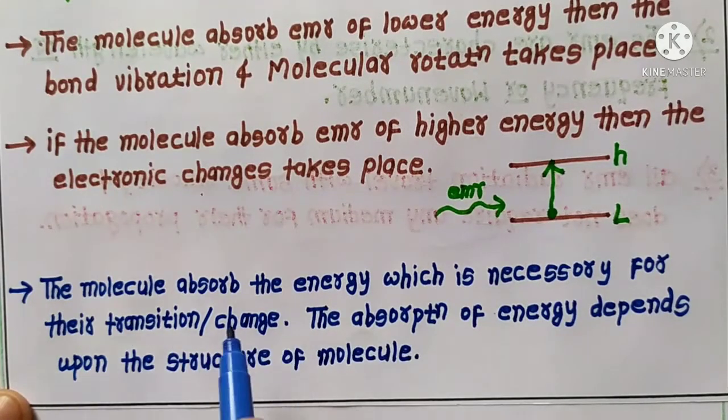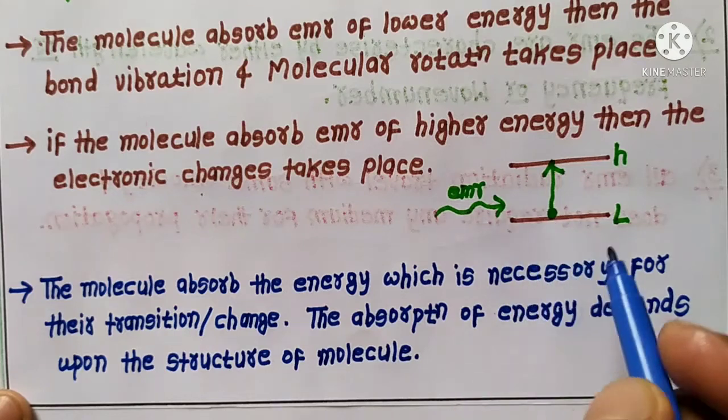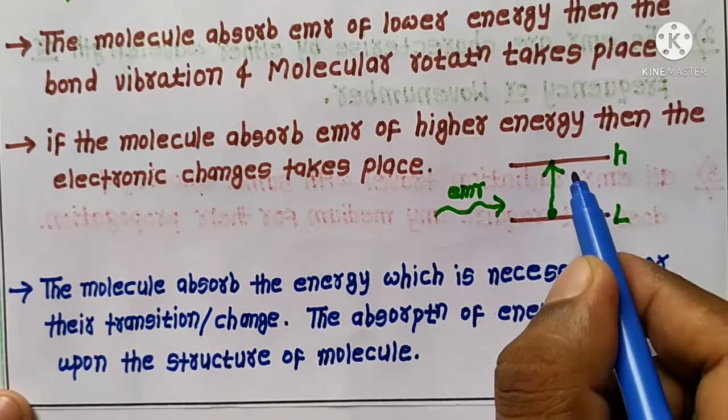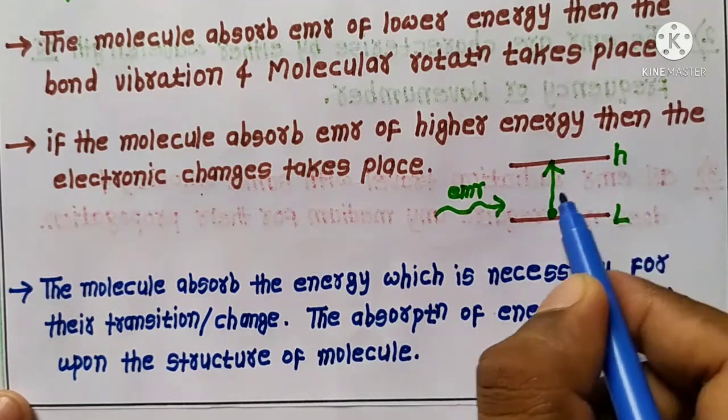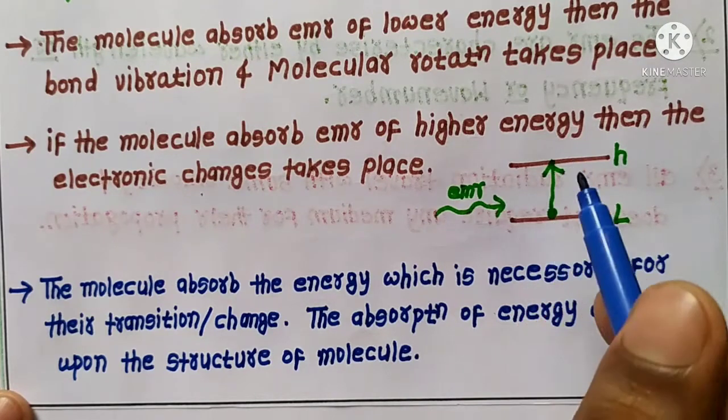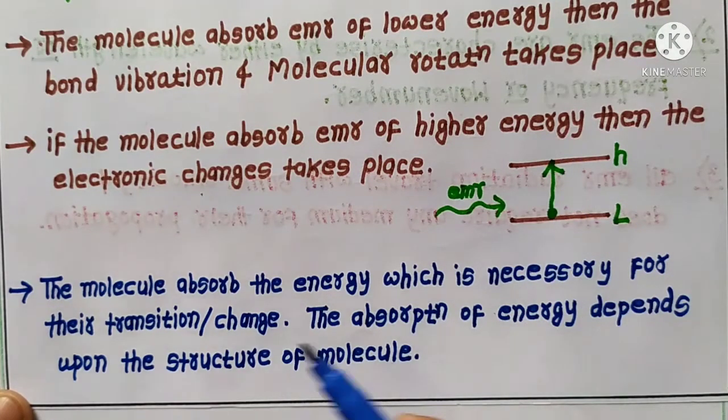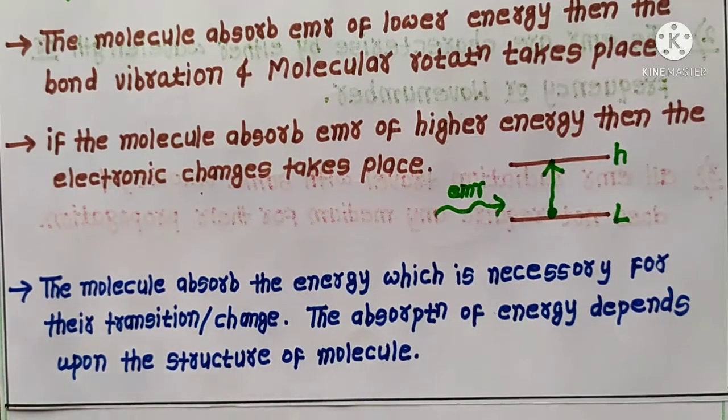The molecule absorbs only the energy which is the difference between the lower energy and higher energy states, so that the transition can occur. On the basis of this absorption of energy, we can easily determine the structure, functional group and other properties of the molecule.